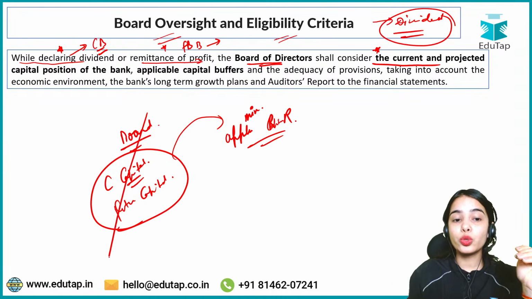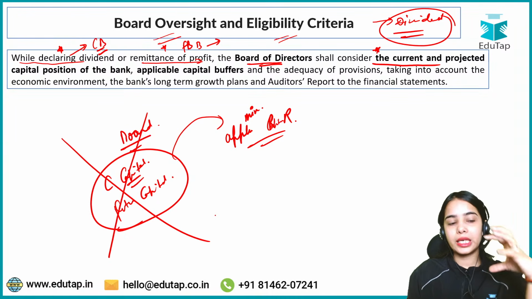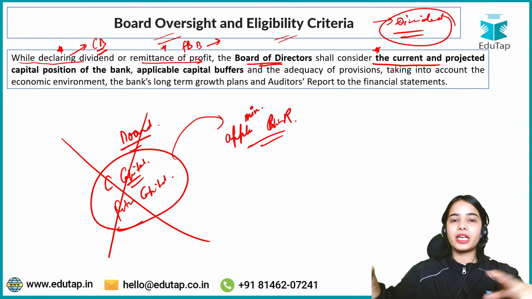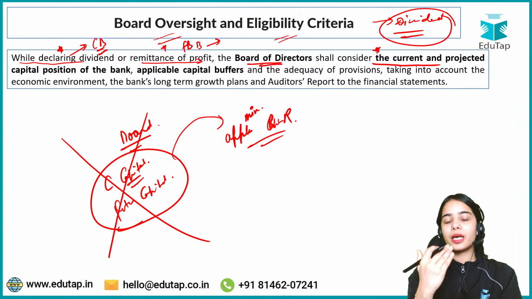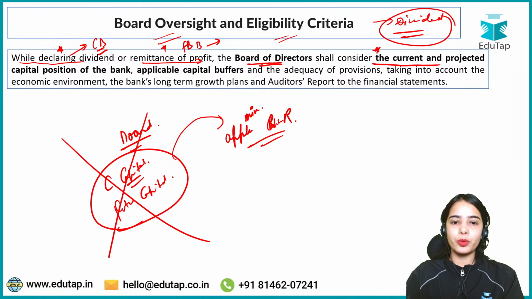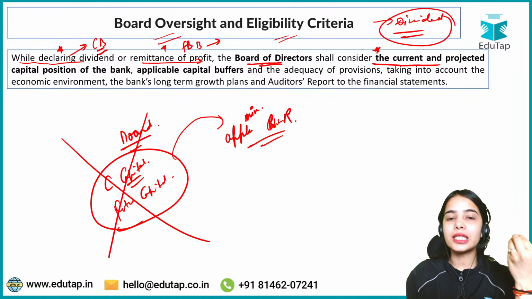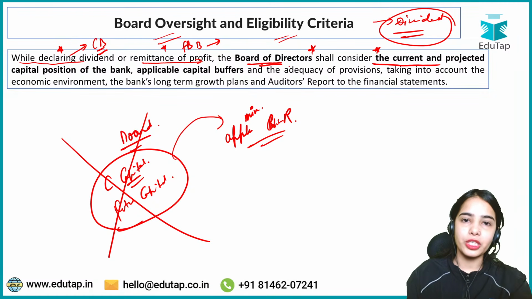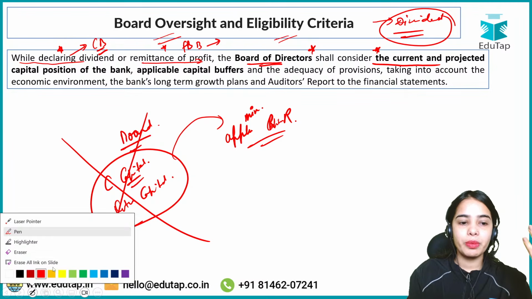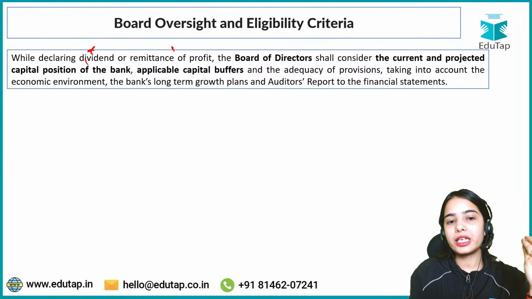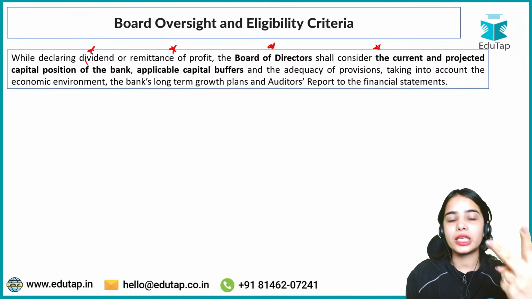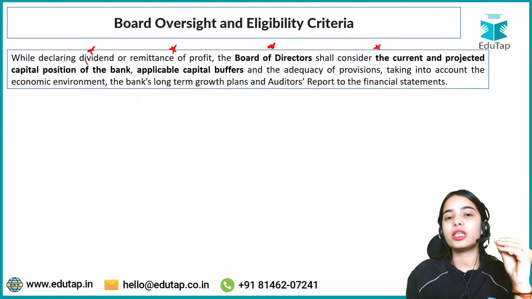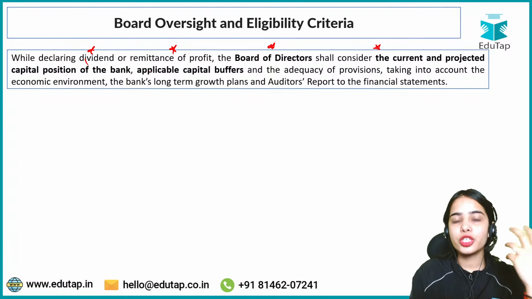But if the company does not have a good capital position in the current perspective or from the future perspective, if the board of directors think that the bank does not have a good capital position against the minimum requirements, then the board of directors have to decide that the dividend will not be shared. Okay, so this is the idea. While declaring the dividend or remitting the profits outside, the board of directors shall consider the current and the future capital position of the bank. The bank should have a good capital position, then only the dividend can be provided to the shareholders.